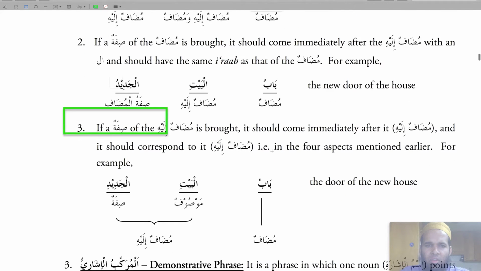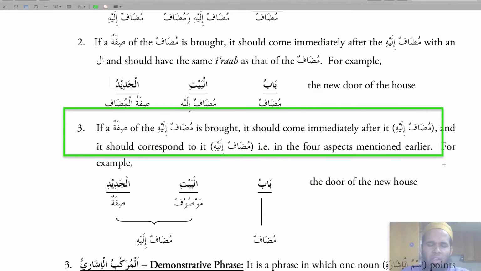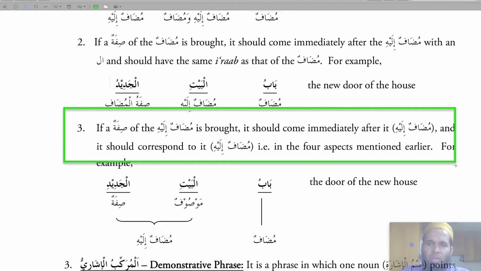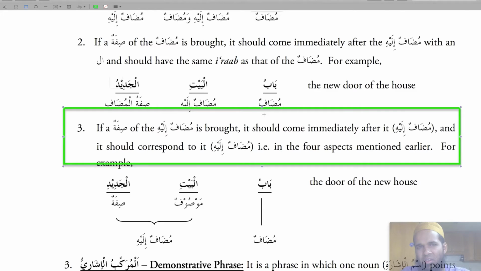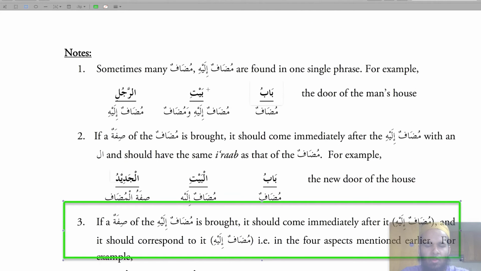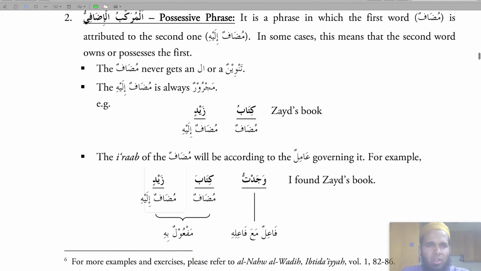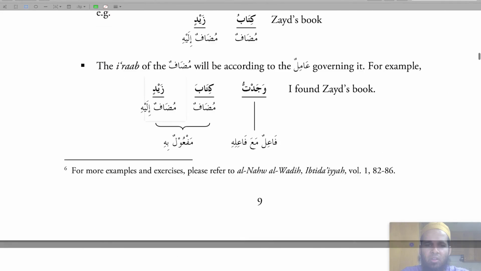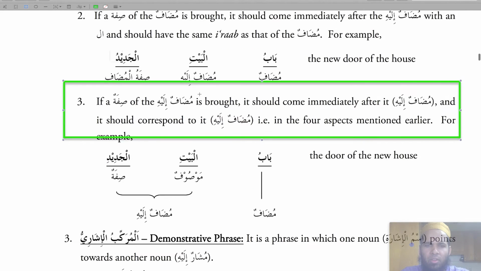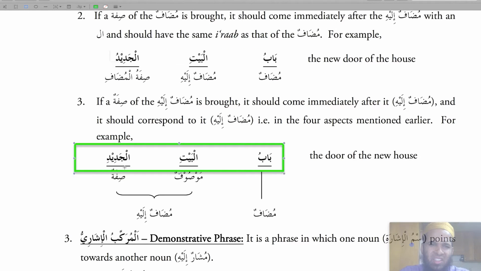Next, if a sifa of the mudaf ilay is brought, it should come immediately after the mudaf ilay, and should correspond to the mudaf ilay in its four aspects as mentioned earlier: the i'rab, the gender, singular, plural, dual, and what's the other one? Ma'rifa, nakira. So let's look at this example. Babu baitil jadidi. Here, al jadidi. How do you know if this jadid, the new part, is describing the door or the house? Look at the i'rab. These two match, so this is a description of the house, not the door.